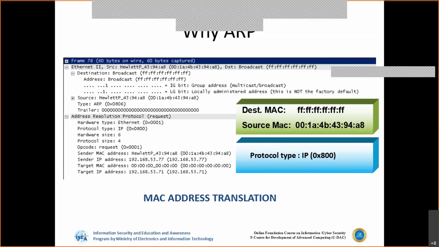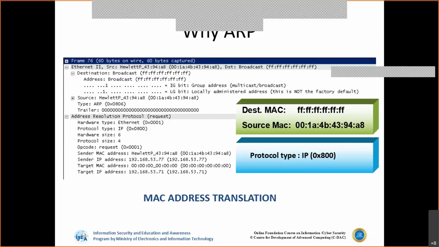Now this A wants to have some communication with D, right? A has an IP address of 90.1 with a MAC address of AA. This 90.1 is sending the communication to 90.4 with a MAC address of DD.